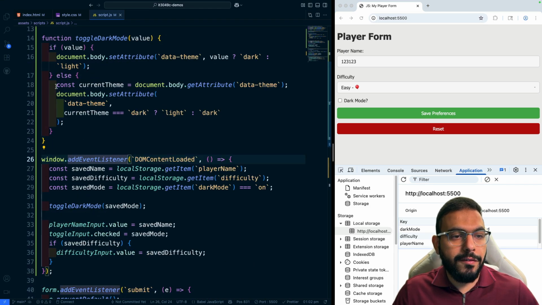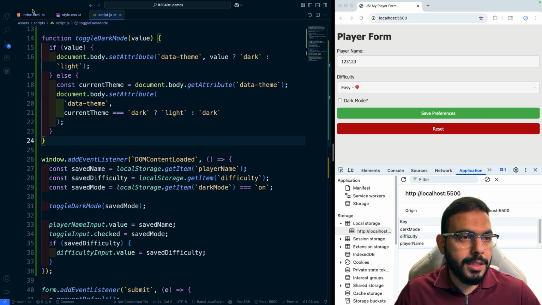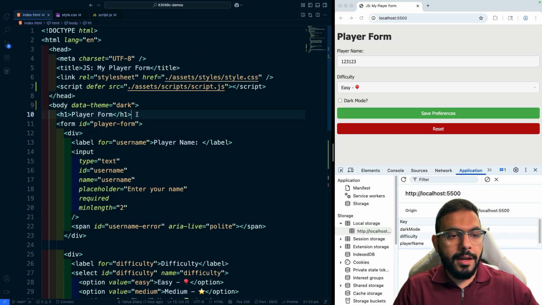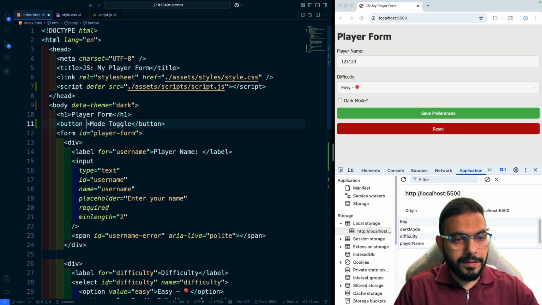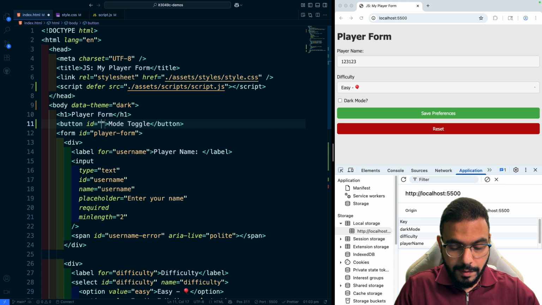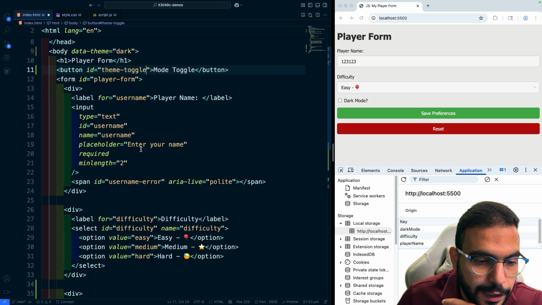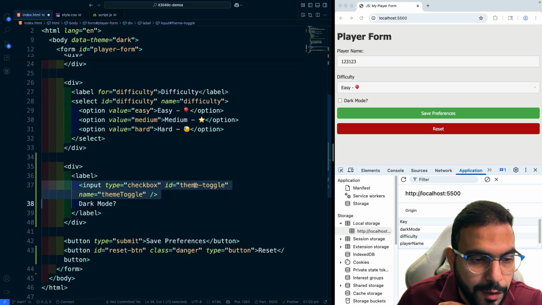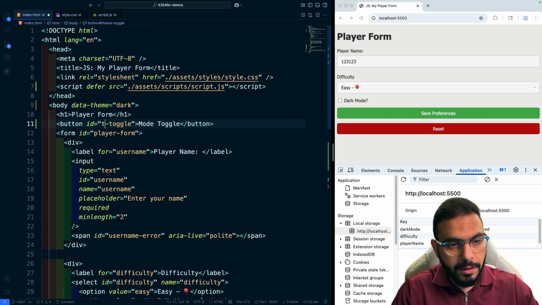Now, the reason I kept it with a fallback scenario here is that what if I wanted to have a button that basically toggles between the light and dark mode instead of the checkbox? So let me just demonstrate that real quick. Let me create a button here, and let's call this mode toggle. We'll give it an ID of theme toggle. Now, technically, I shouldn't use that name because I already used it for my input right here. So just for demo purposes, I'll call this mode toggle.